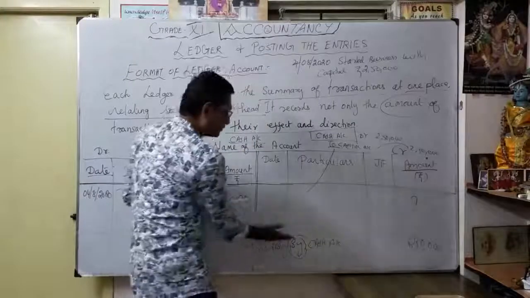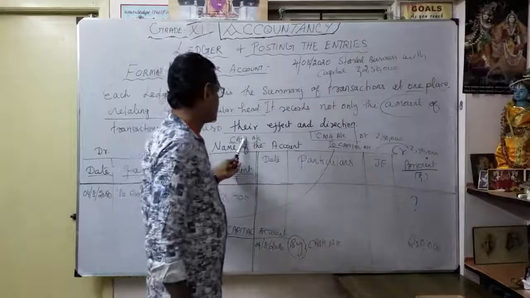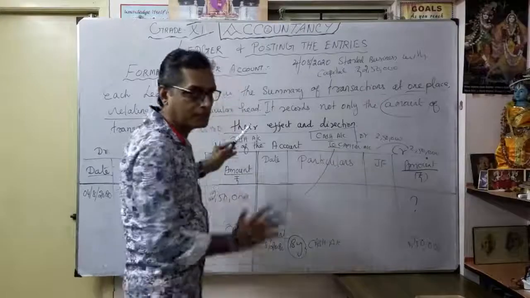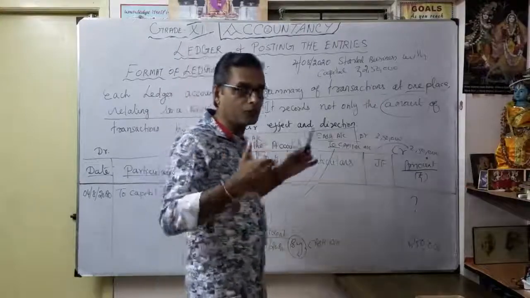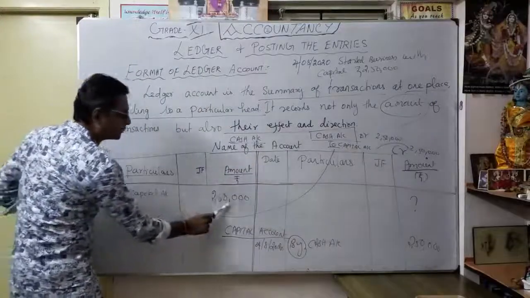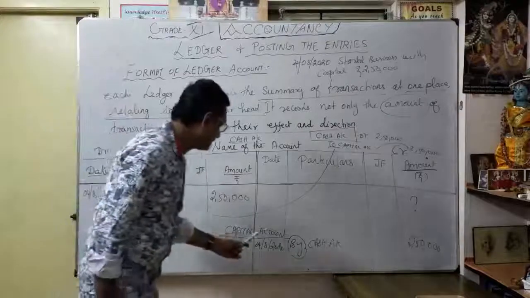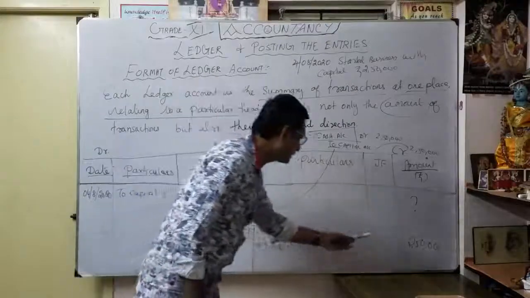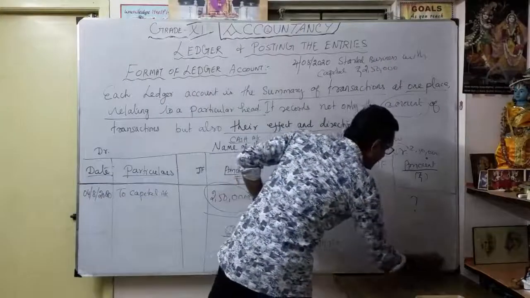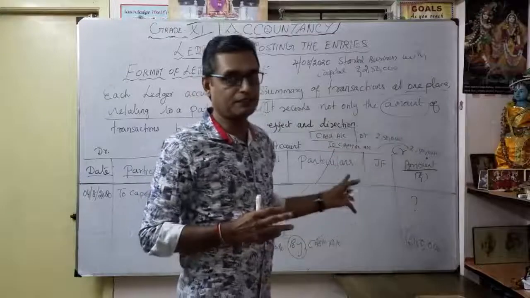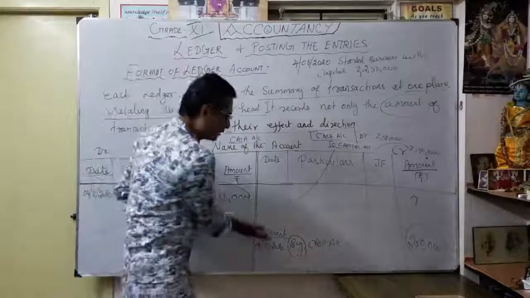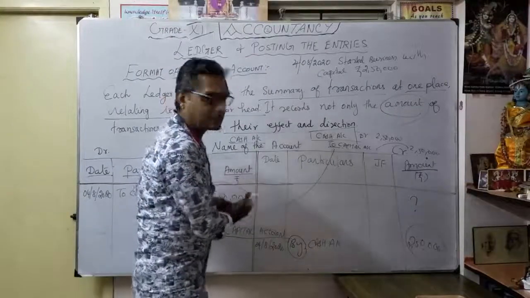I can't write the same account here. You should be very careful. In a cash account, I can't write cash account. In a capital account, I can't write capital account. You always have to write the opposite account only. Here, as a cash account, I wrote to capital account 2,50,000. Similarly, as a capital account, you open by cash account 2,50,000. See, my corresponding debit and my corresponding credit are identified, given the effect. That is the reason for the effect and direction. In the capital account, I mentioned that I got the capital through my cash.